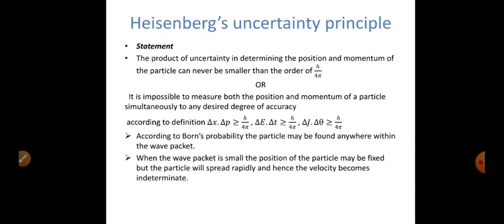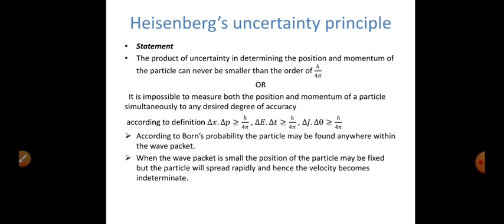So let me enter into the topic. Today's topic is Heisenberg's uncertainty principle. What did Heisenberg explain about the uncertainty principle? Uncertainty means not exact. Let me explain the statements first. There are two statements. In the examination, as you wish, you can write either the first statement or the second statement. Both statements are correct. Okay friends, let me explain.